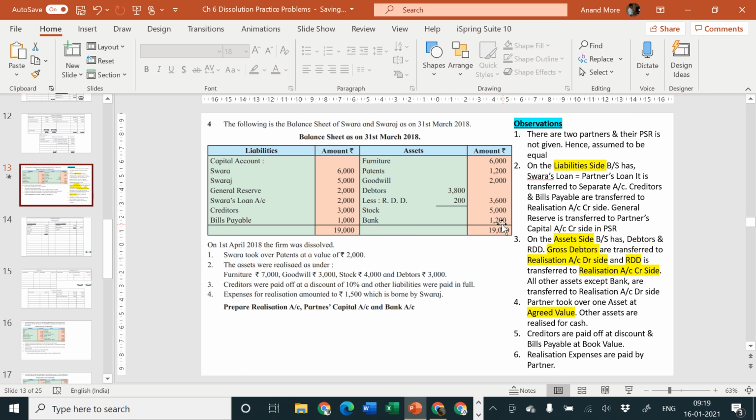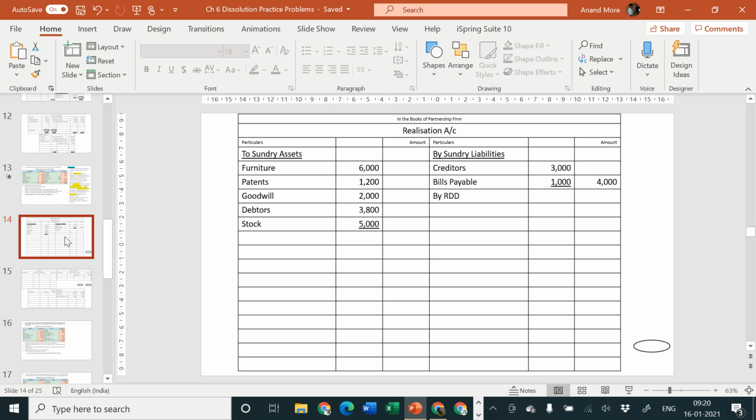Out of 19,000, 1200 are to be removed, then whatever amount remains, 200 rupees is to be added back. This is the method which I had taught you in the first question also. Or you can take a simple totaling from the debit side. 6000 plus 1200 is 7200, plus 2000 gives 9200, plus 3800 becomes 13,000, and plus 5000 becomes 18,000. So the amount in the outer column is 18,000.